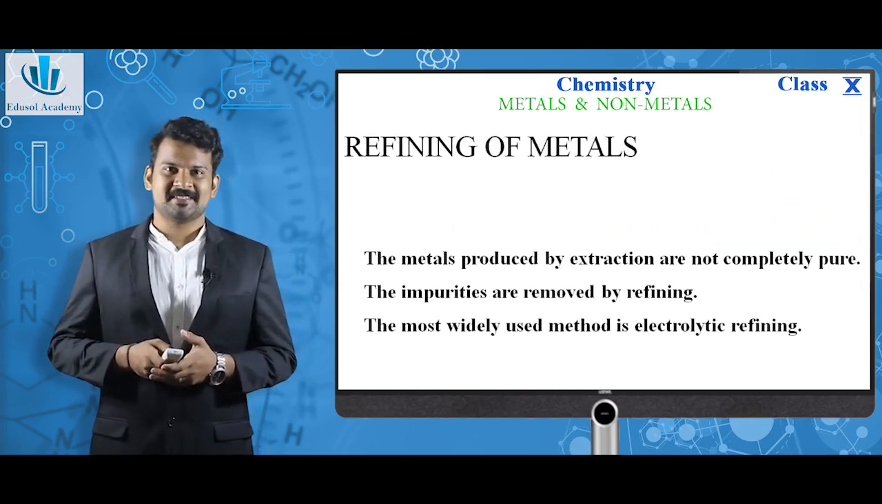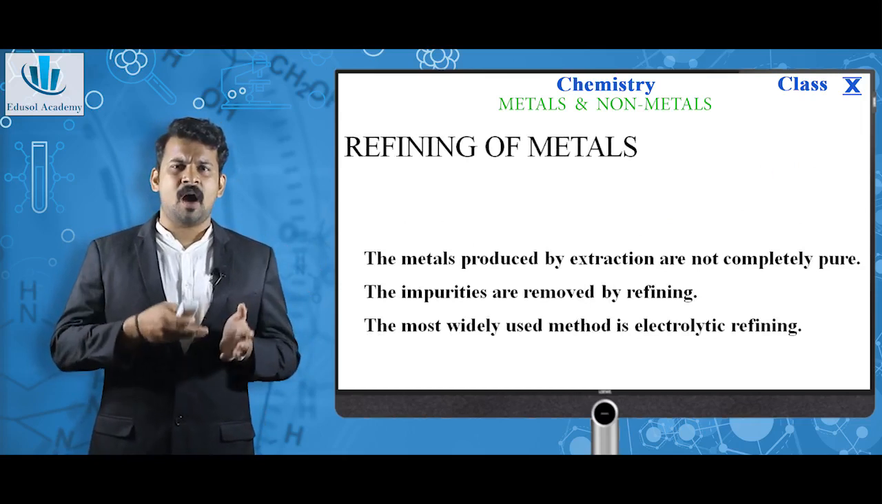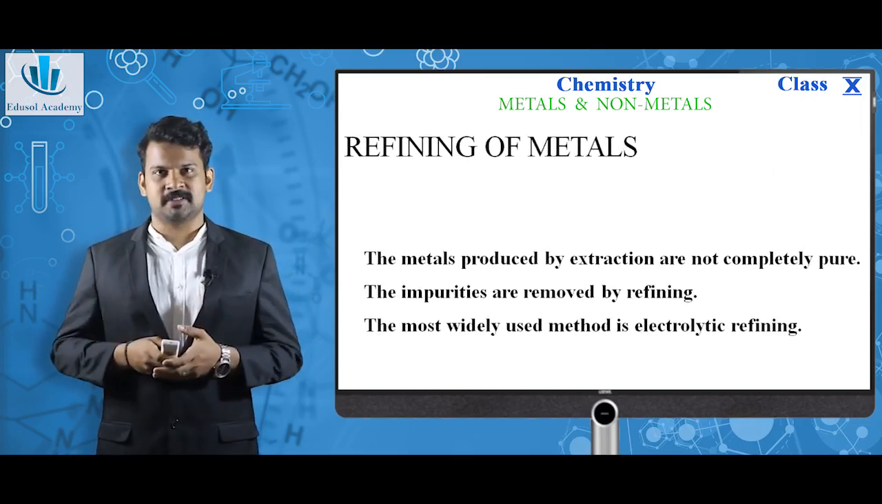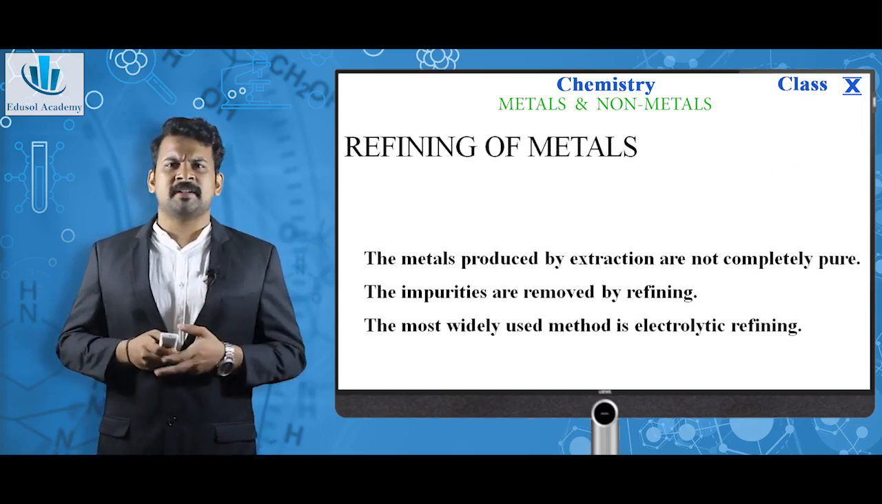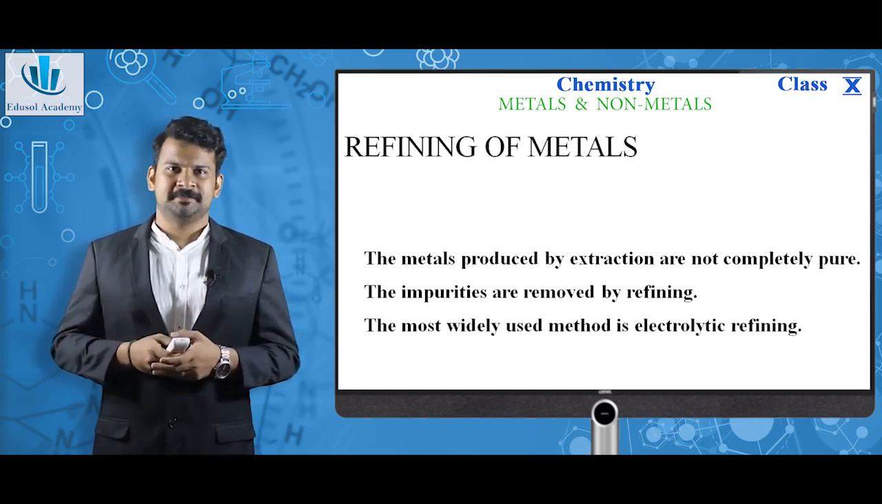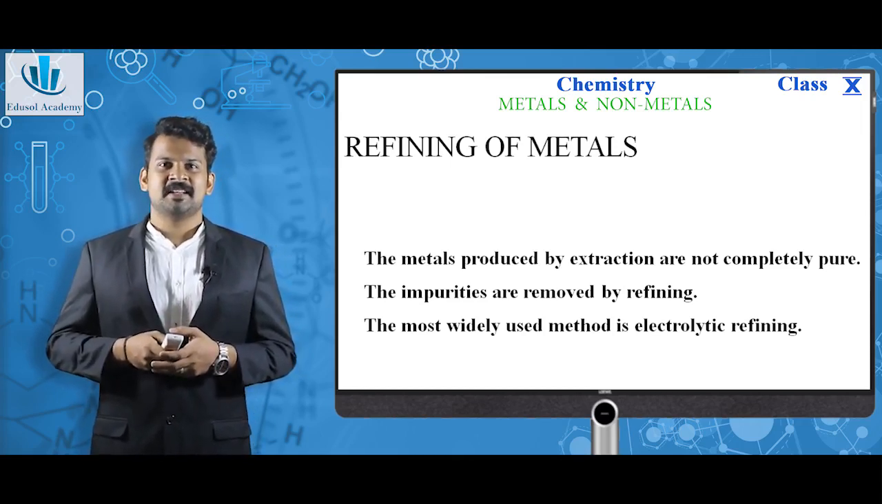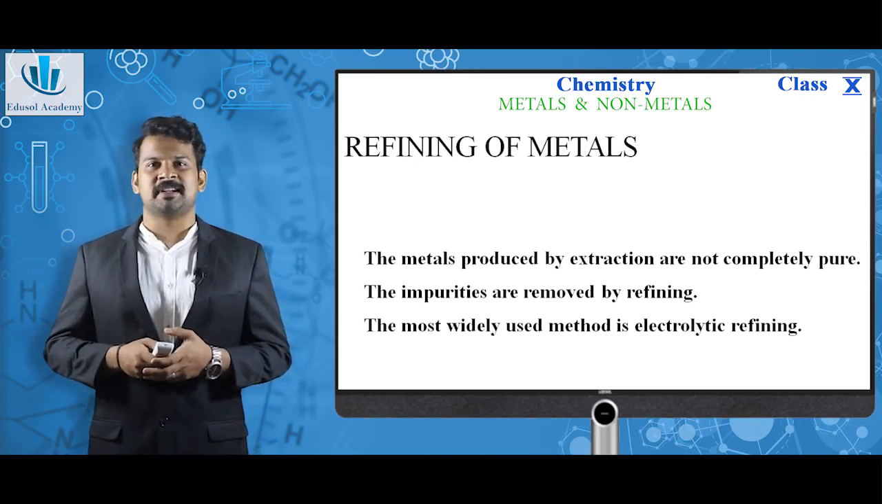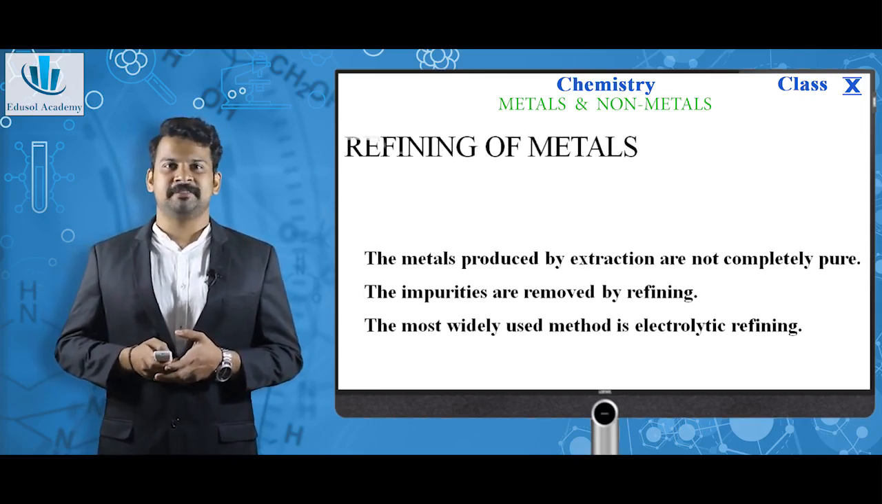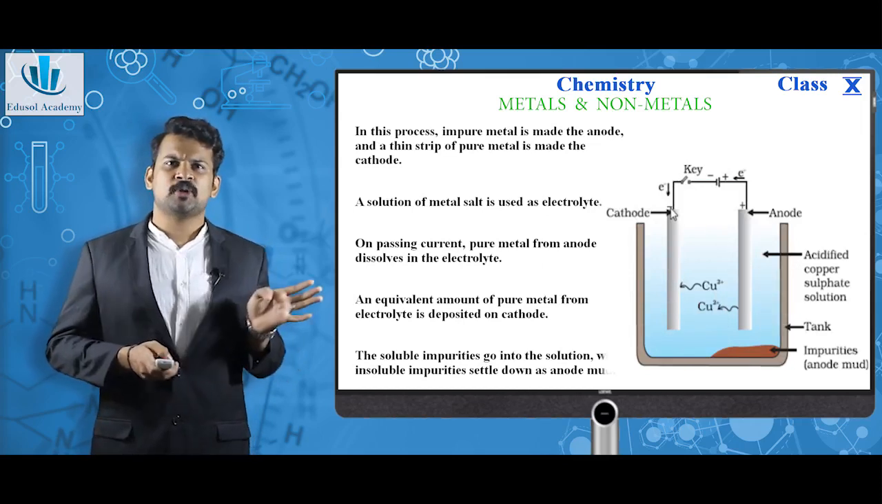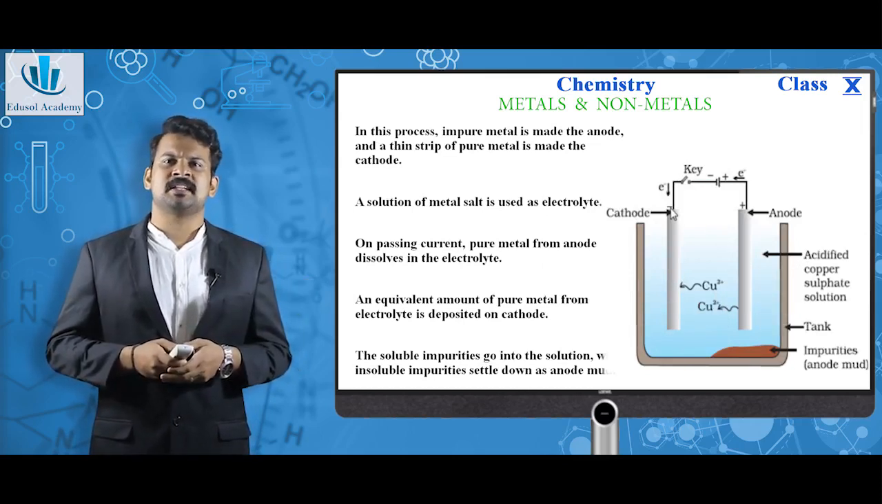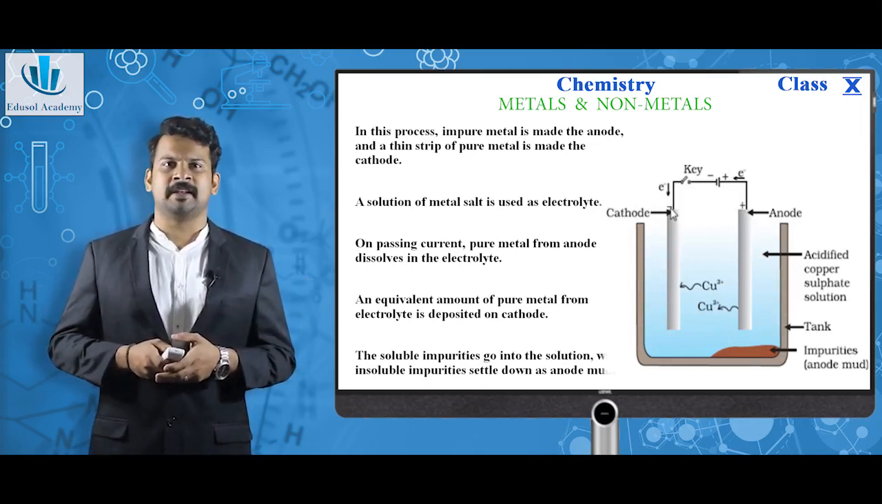Refining of metals. We discussed how to extract metals from their ores, but the extracted metals are not completely pure. These impurities are removed by refining. The most widely used refining method is electrolytic refining. As you can see here, this is a simple setup image of electrolytic refining.